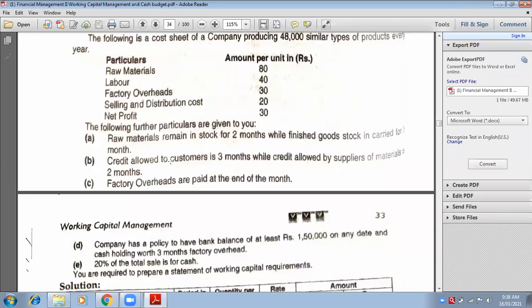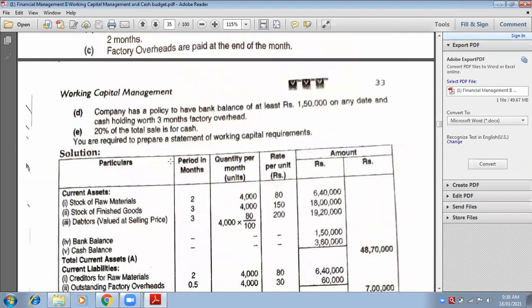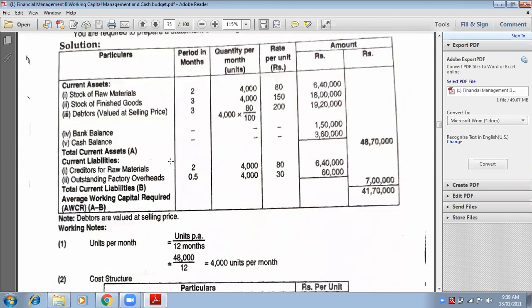So come on. Tell me the total of current assets. That is known as gross working capital. 48 lakh 70,000. Yes, 48,70,000 is correct. Look at the screen now.